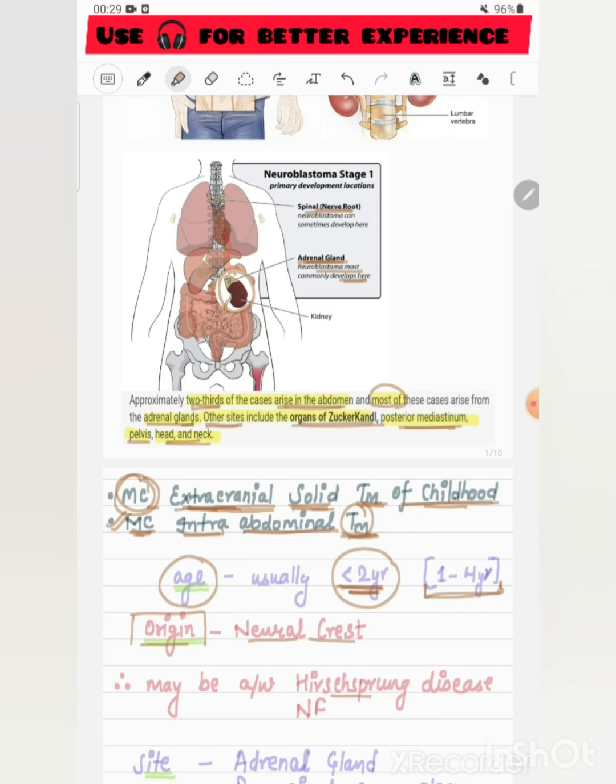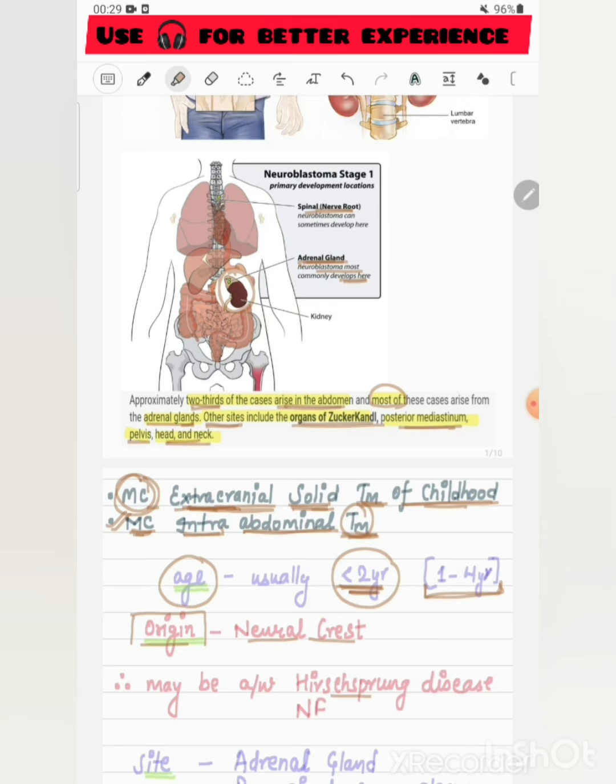It is mainly confined to the age group of less than 2 years. It can occur between 1 to 4 years of age, but the most common age group is less than 2 years. In Wilms tumor, it is between 3 to 4 years of age. It originates from the neural crest cells.